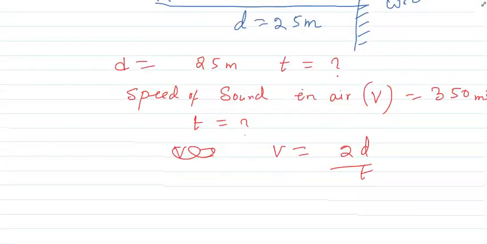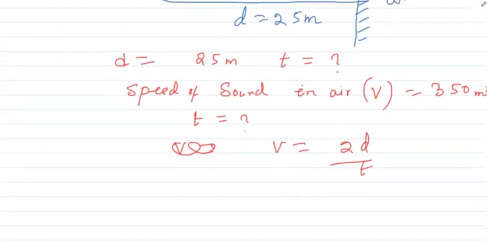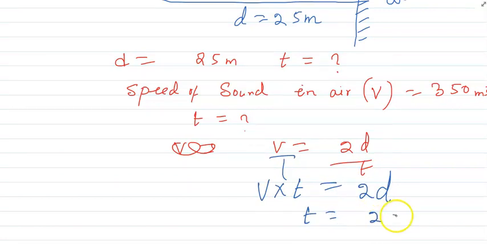So it's a very easy concept here. What we'll do is cross multiply, so it will be V into T, Vt is equal to 2D. So we can write here, time is equal to 2D by V.